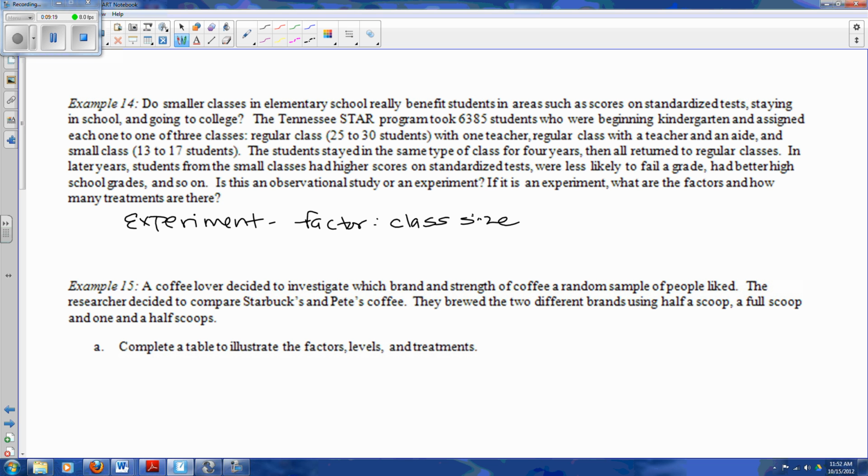So here, how many treatments were there? How many different groups did we assign people to? There are 3 factors. Okay, we had the 3 different classes are the 3 different factors. So we end up with a regular class with 1 teacher, a regular class with a teacher and an aide, and then the small class. So these are our 3 different factors. Oh, I'm sorry. These are really the 3 different treatments.